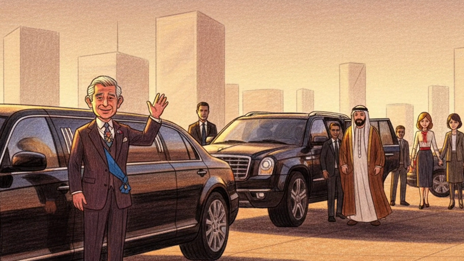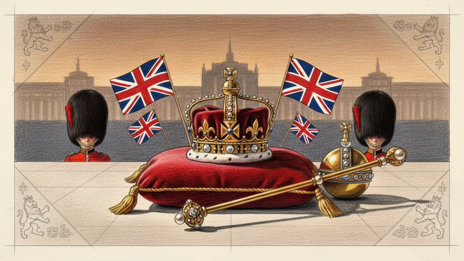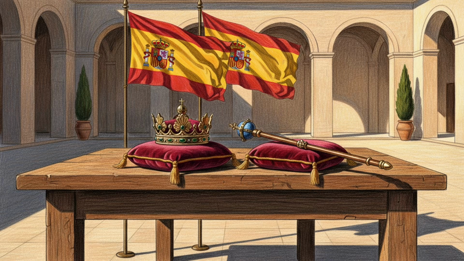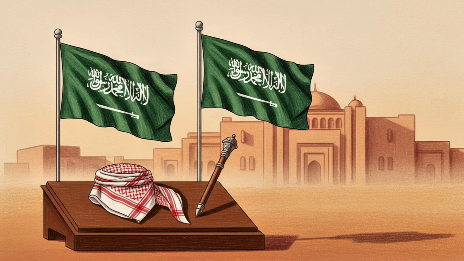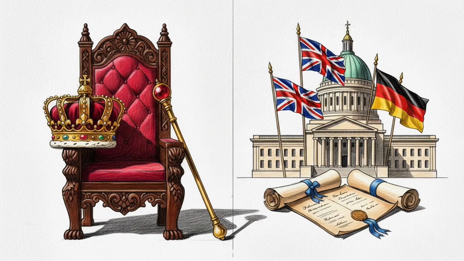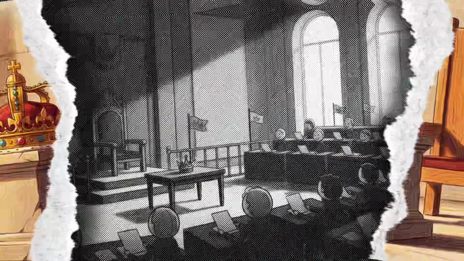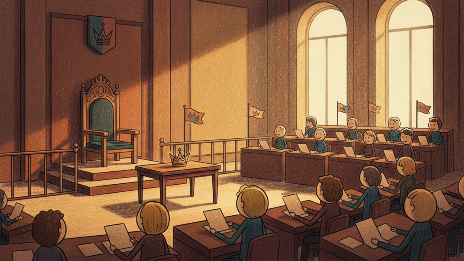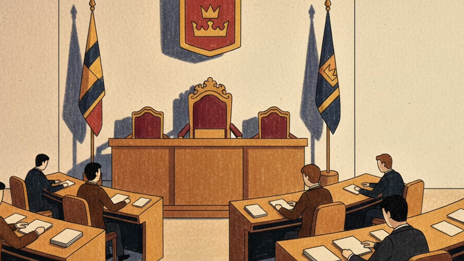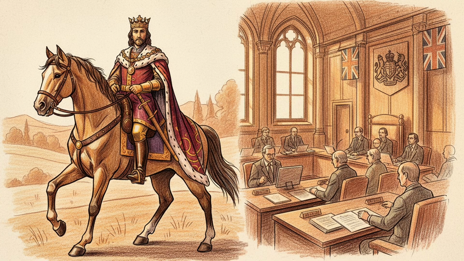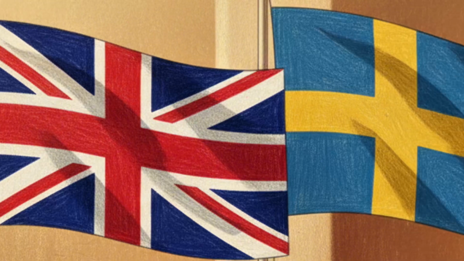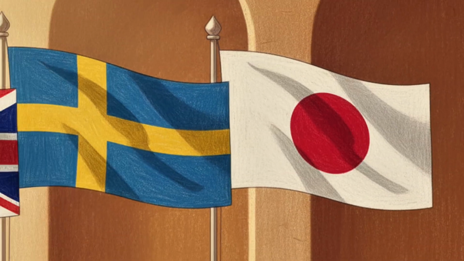Some modern monarchies include United Kingdom, Japan, Spain, Sweden, Norway, Denmark, Saudi Arabia, Thailand. But not all monarchies work the same way. There are two major types. The first is constitutional monarchy. In this system, the monarch serves mostly as a symbolic figure, while elected officials run the government. Countries like the United Kingdom, Sweden, and Japan follow this model.